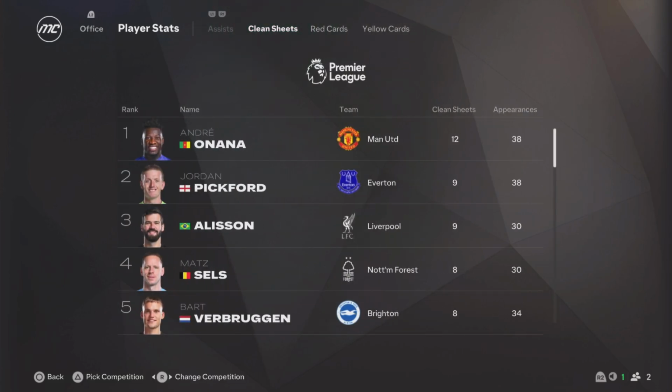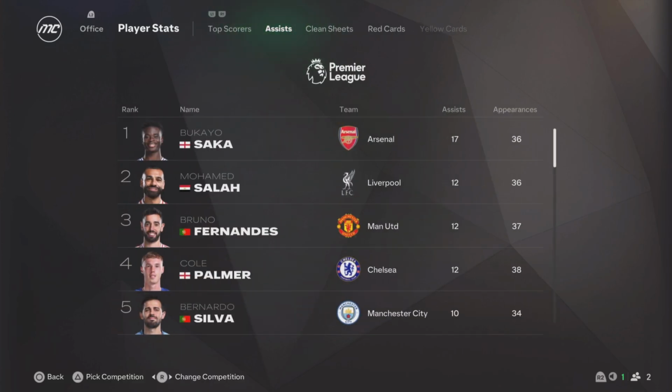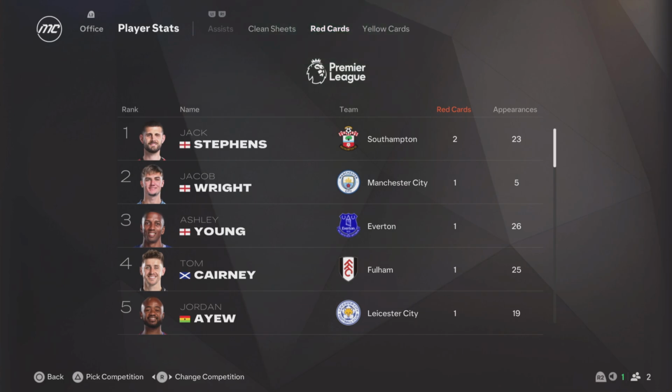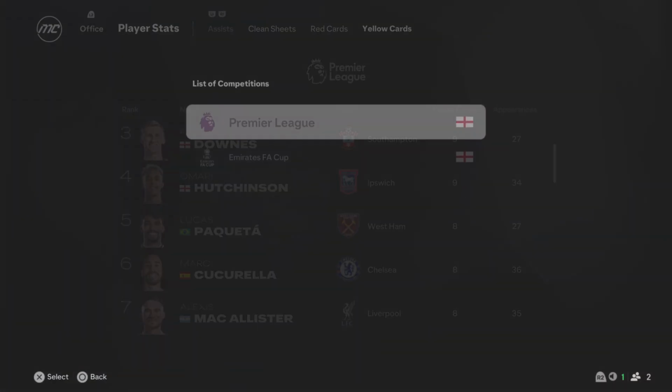Clean sheets, Andre Onana tops clean sheets and is a Golden Glove winner. And Alisson and Pickford follow. Sels and Vestergaard are also there, but Andre Onana is the clean sheet winner. Playmaker of the year is Saka. Golden Boot winner Nicholas Jackson. Most yellow cards goes to these four. And the red cards, Stevens with 2, top of the rankings.